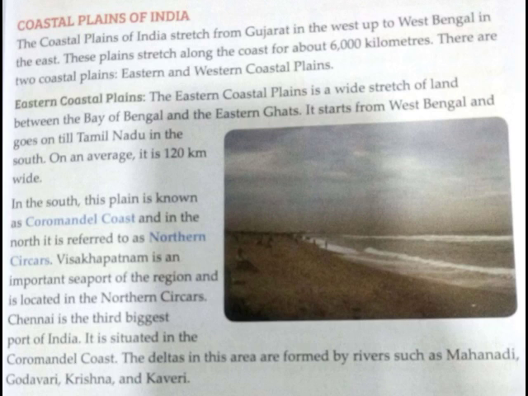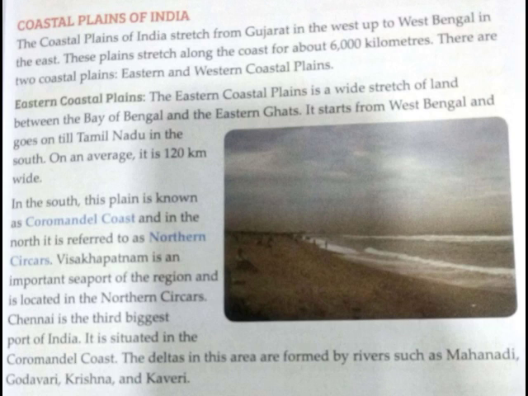There are two coastal plains. Come on, repeat it along with me. They are the eastern and the western coastal plains. What is the eastern coastal plain? The eastern coastal plain is a wide stretch of land between the Bay of Bengal and the Eastern Ghats. It starts from West Bengal and goes till Tamil Nadu in the south. On an average, it is 120 kilometers wide.